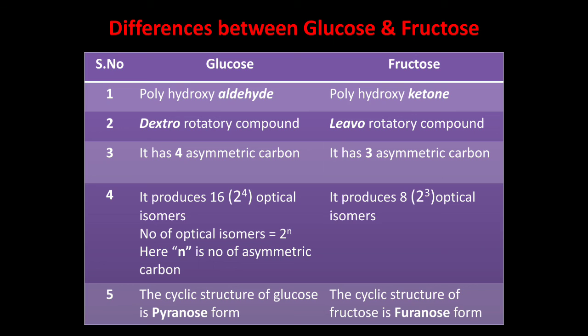Glucose has 4 asymmetric carbons, so 2 power 4 means 16 optical isomers are possible in glucose. Fructose has only 3 asymmetric carbons, so 2 power 3, that is 8 optical isomers, are possible in fructose. Then the cyclic structure of glucose is the pyranose form, but the cyclic structure of fructose is the furanose form. Thank you.